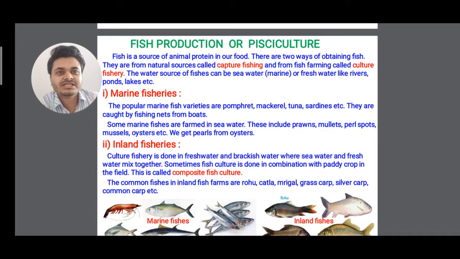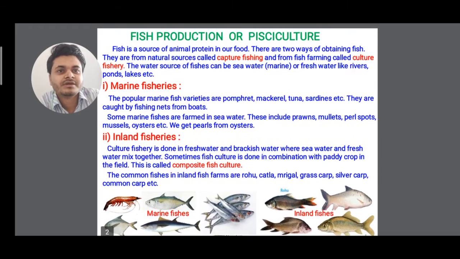So in marine fisheries, clear? Marine fisheries, the popular marine fish varieties are pomfret, mackerel, tuna, sardines, etc. They are caught by fishing nets from boats, clear? And some marine fisheries are farmed in seawater. They include prawns, mullets, pearl spots, mussels, oysters, etc. We get pearls from oysters, clear?